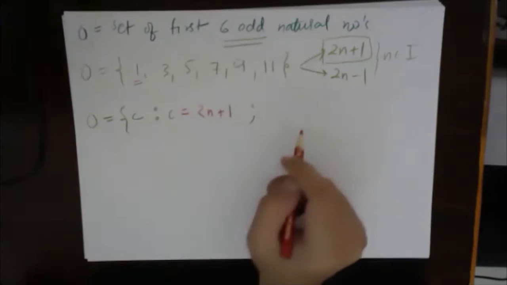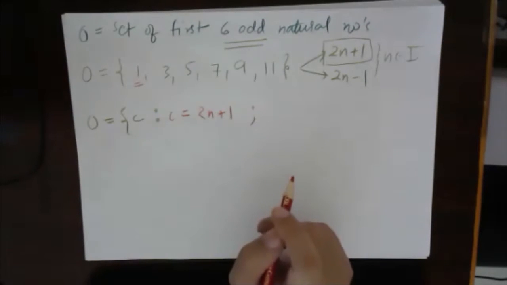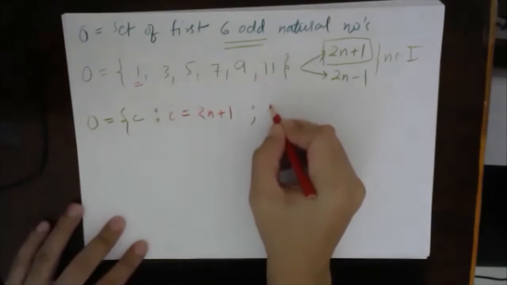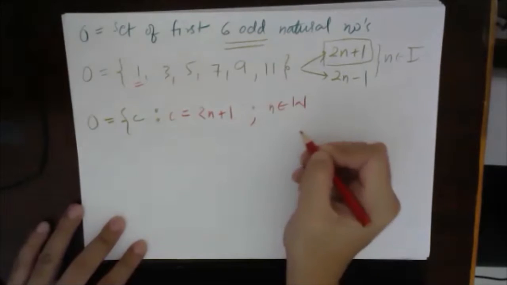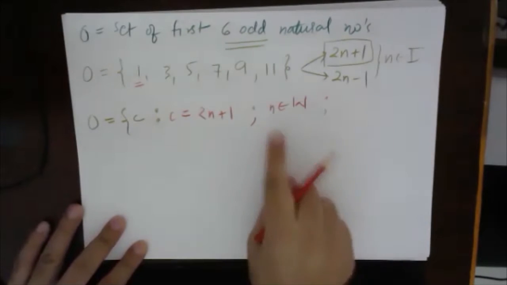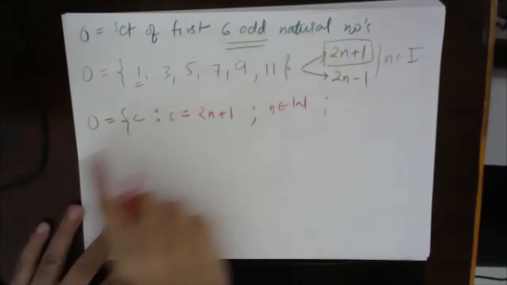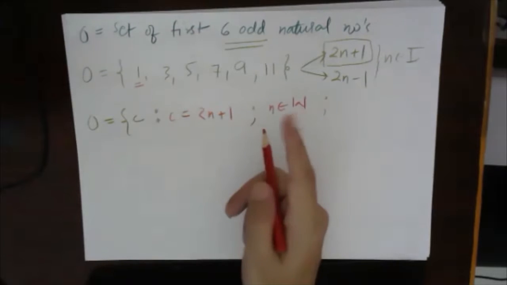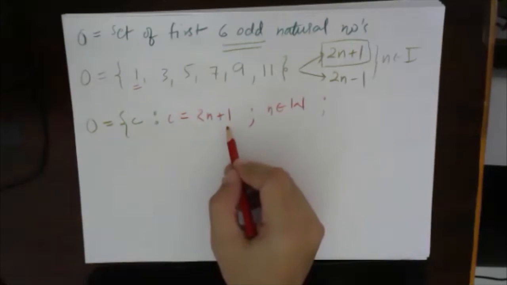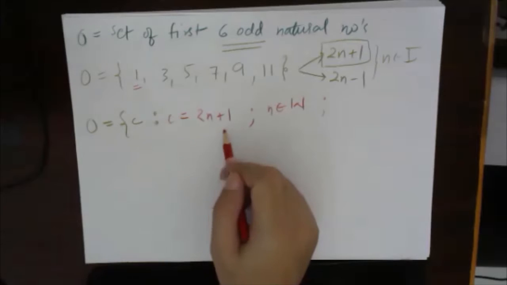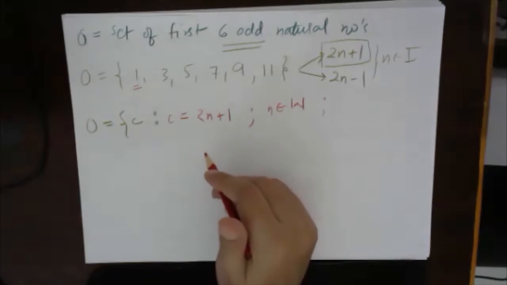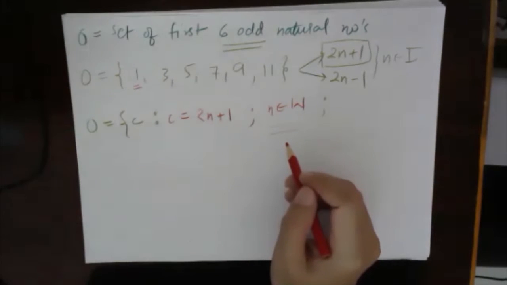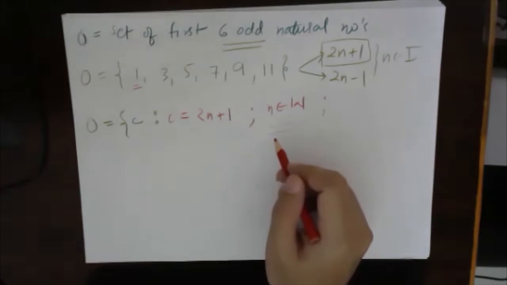So which predefined group of numbers does n belong to? Correct, n belongs to whole numbers. As soon as I have written that n belongs to whole numbers, C starts taking the values 1, 3, 5, 7, 9, 11, 13, 15, and so on till infinity. Why? Because this n does not have any boundary.